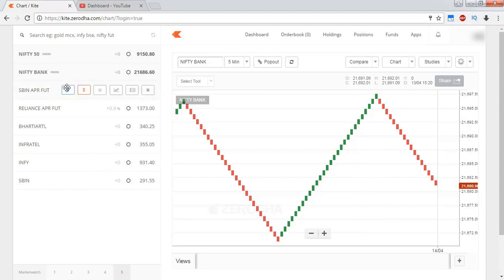When it comes to the Bank Nifty, it is trading at around 21,686. In such situations, if you put movement like 0.5, there will be a lot of fluctuations, so you will be losing the sole purpose of Renko chart. The chart will be very much volatile.